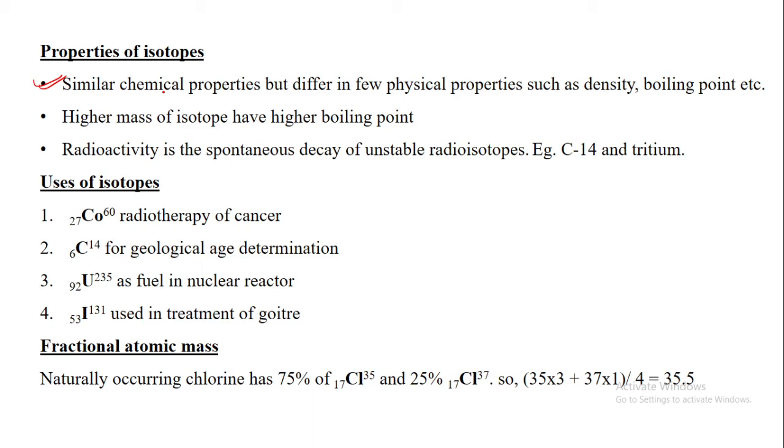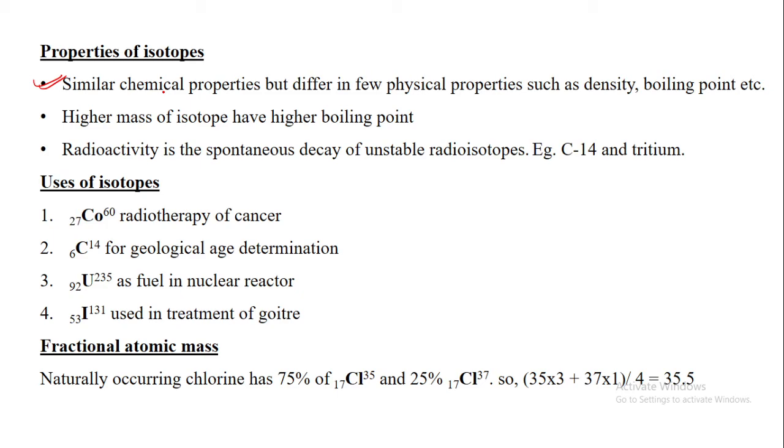But they differ in physical properties, density, boiling point, and so on. The physical properties depend upon mass, and mass is changing. That is why physical properties are changing. Higher mass of the isotope has higher boiling point.